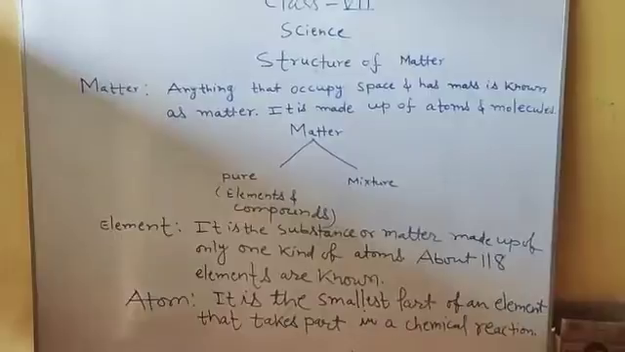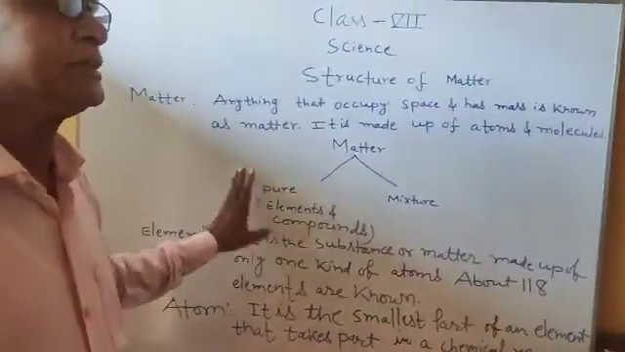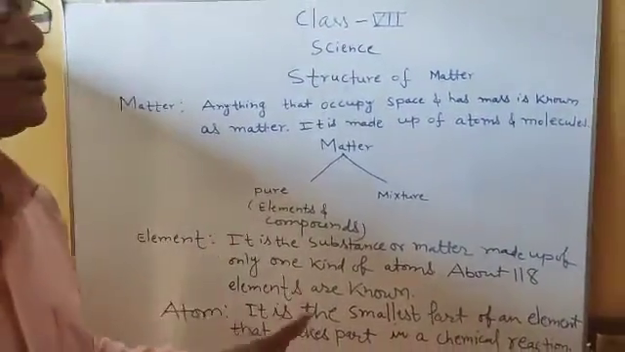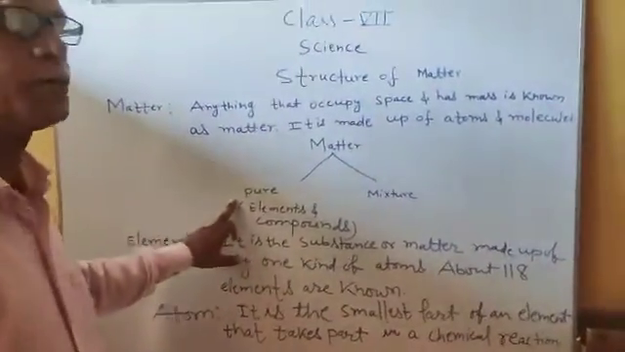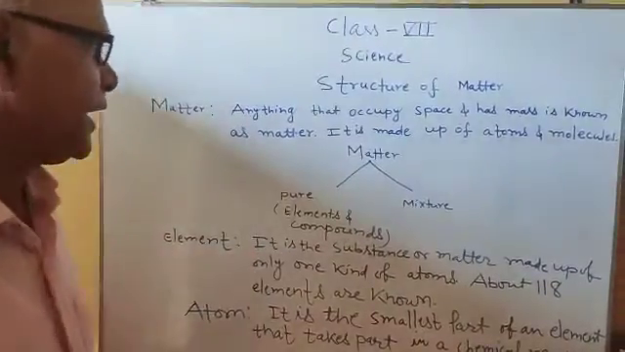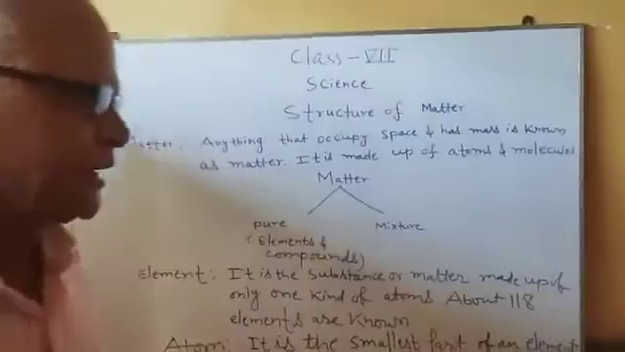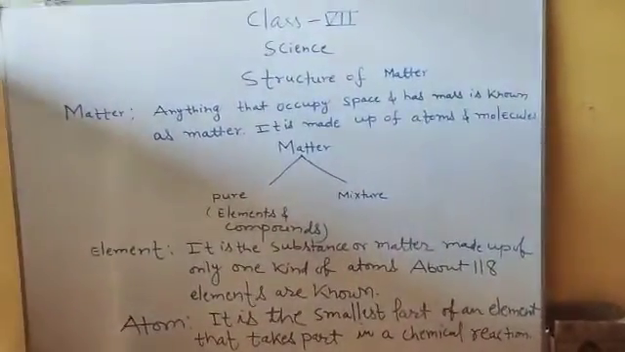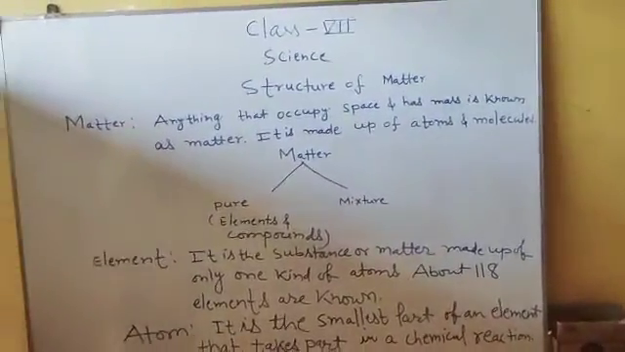Pure matter is that matter which is made up of the same kind of atoms or molecules. Pure matter is of two kinds, elements and compounds. And the third one is mixture. In a mixture, different kinds of elements, different kinds of compounds, different types of atoms are present.